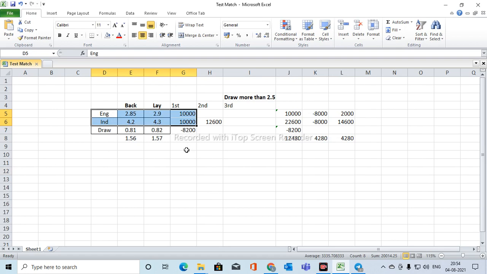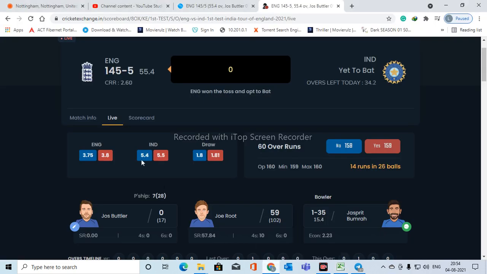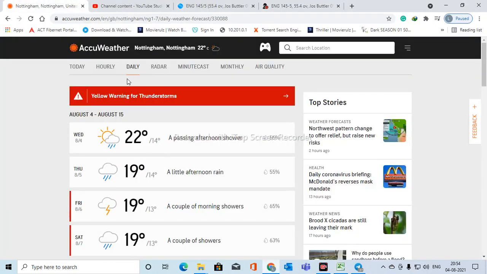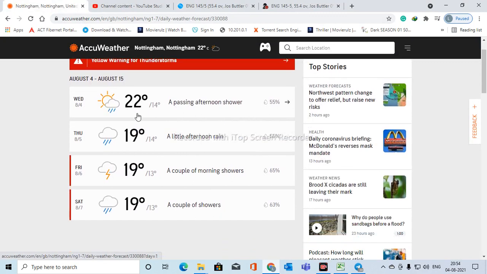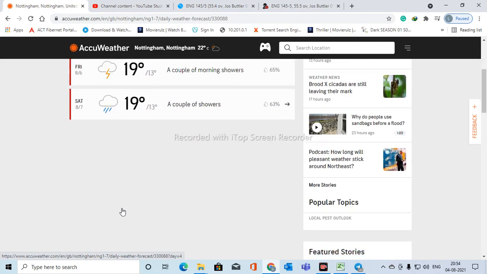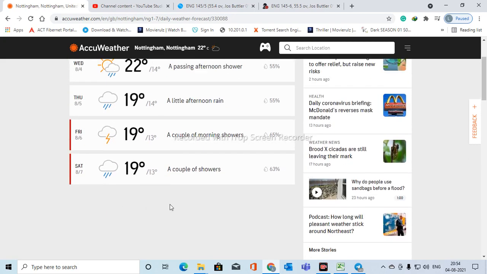I don't think it can be a draw, but the problem is the weather. From August 4th to 15th, today is fine. Tomorrow there will be a little rain, Friday morning showers, and Saturday. Wednesday, Thursday, Friday, Saturday, it will be 4 days. The fifth day we don't know if it's going to rain or not. It depends upon how the India team will bat.